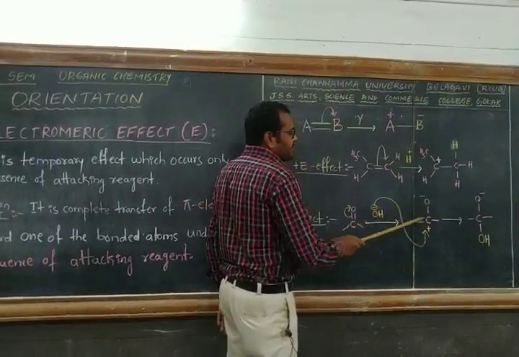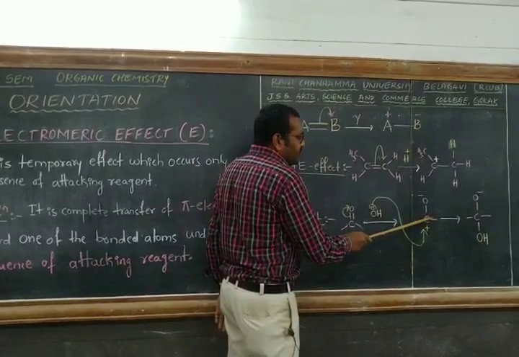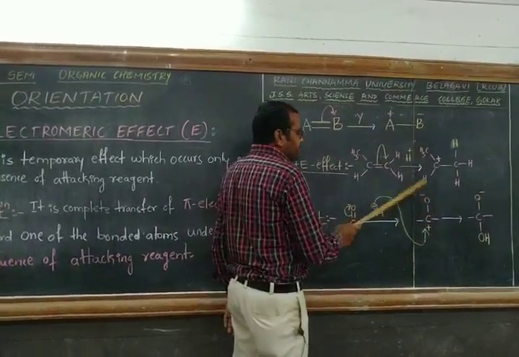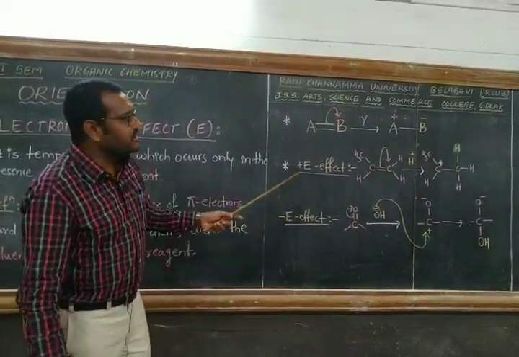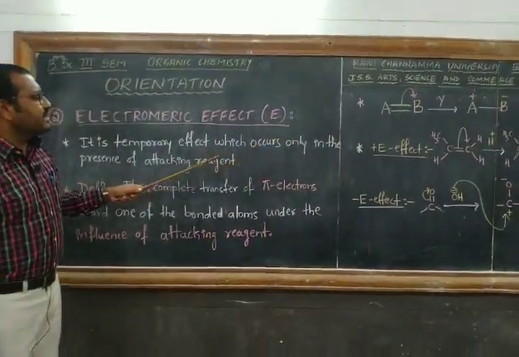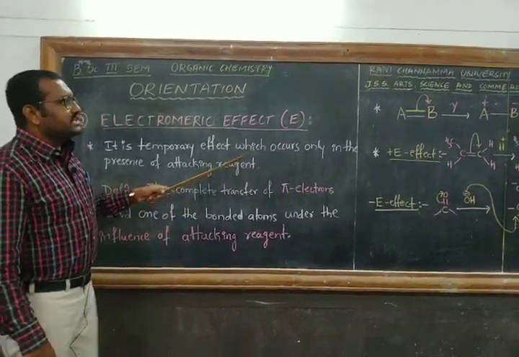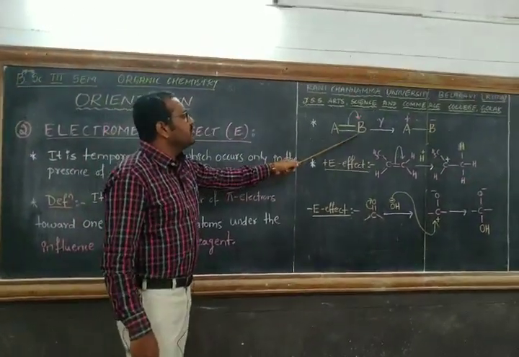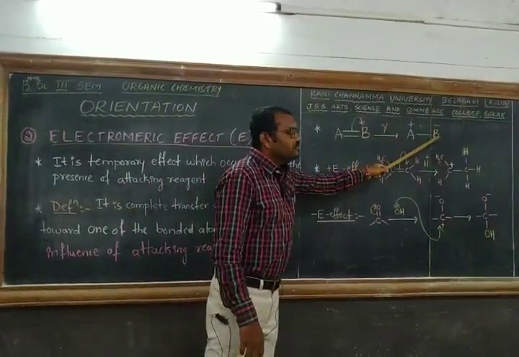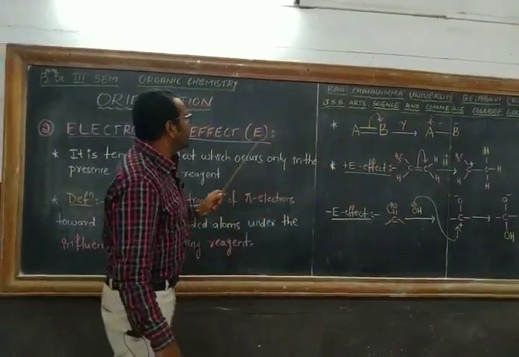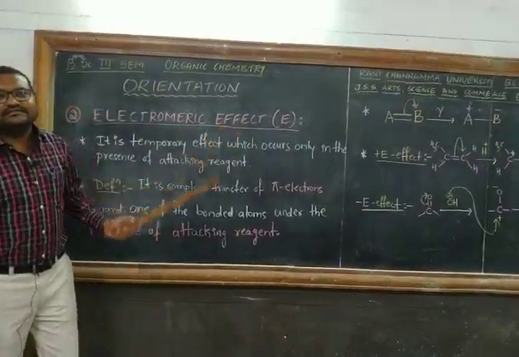If the attacking reagent attacks the carbon atom from which negative charge is shifted, this effect we call minus E effect. So, in the presence of an attacking reagent, compounds having multiple bonds break and create charges on the molecule. So, this is regarding the electromeric effect.